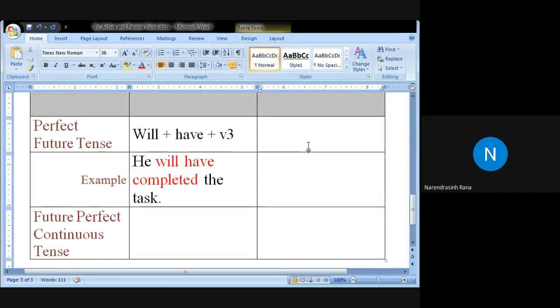Now in the passive form, what would be the verb form in the passive form? Perfect future tense. Will plus have, Kishan, very good. Been plus V3. So here we will use been. Same pattern, only been will be added after the have. A good example. I will have been punished by my teacher. Very good. Kishan, very good. Other examples.